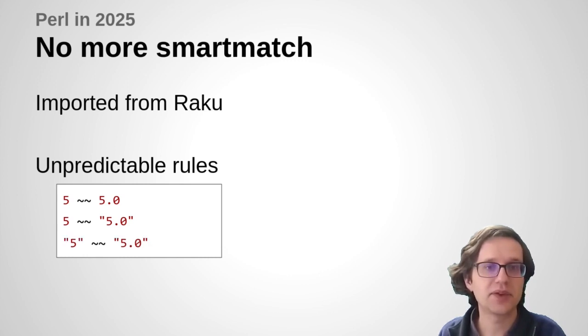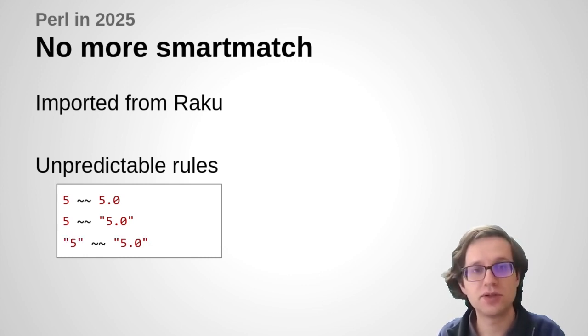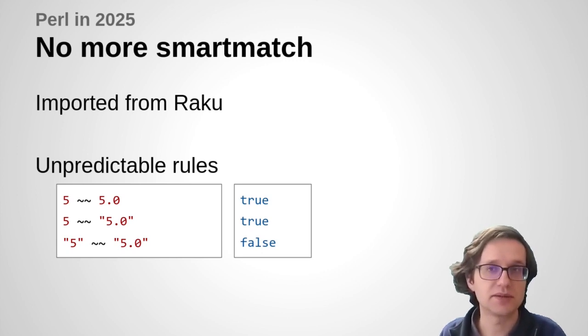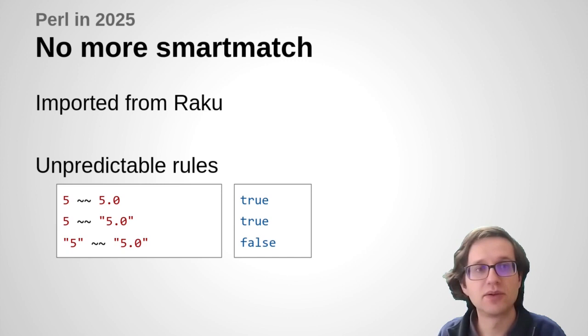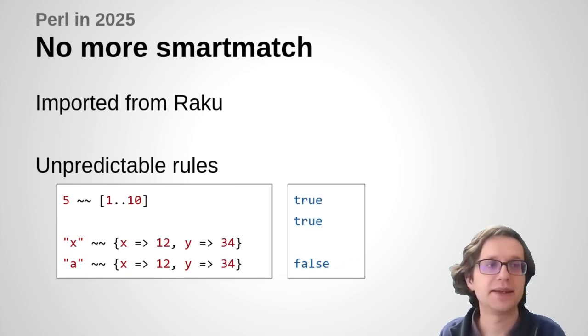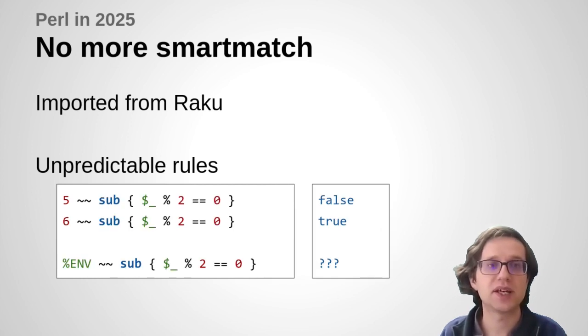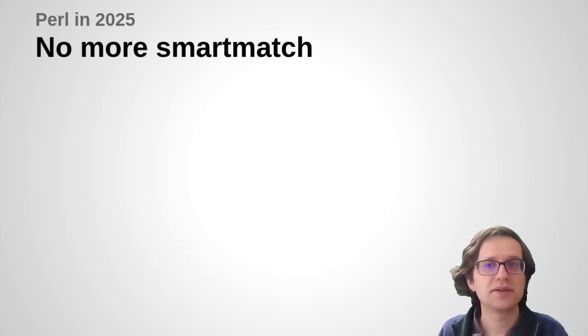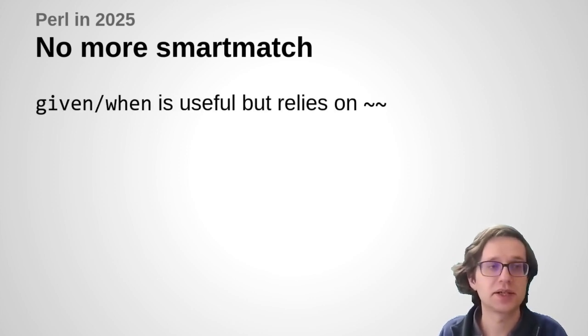And it turns out that Perl tends to use numerical comparison unless both of the values are strings. The rules don't stop there. There's rules about array comparisons and hashes and even code refs, and is the current environment an even number or not? I mean, is this a question that even makes sense? I don't know. So all of that's a shame, really, because smartmatch is used by the given when syntax.